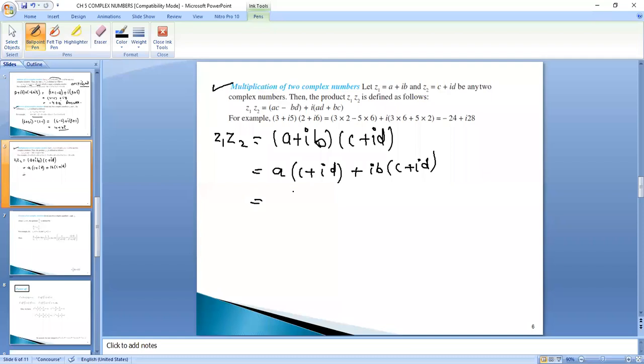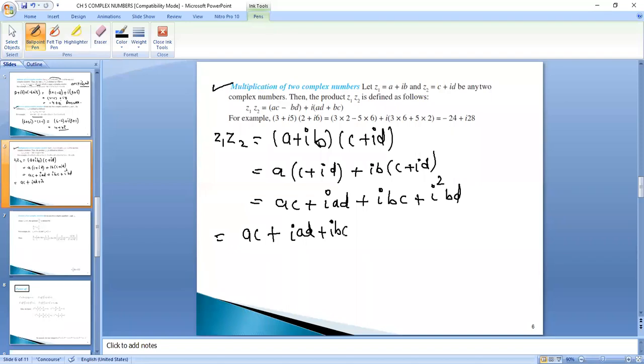Then AC plus A into iota D will be iota AD, plus iota BC, plus iota into iota, iota square BD, right? So it will be equal to AC plus iota AD plus iota BC.